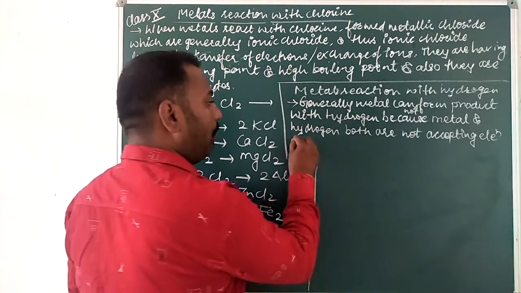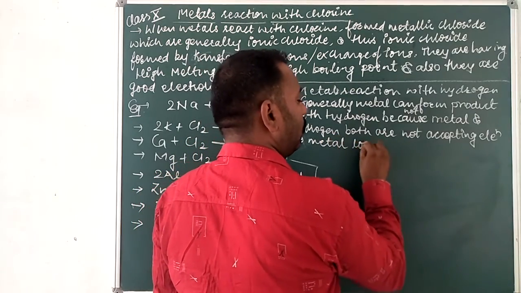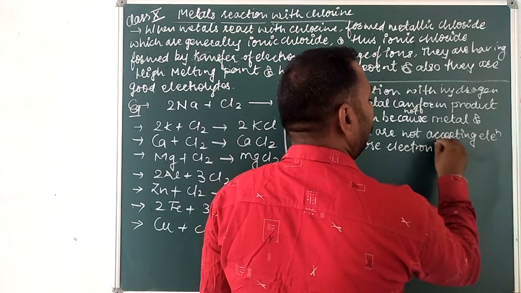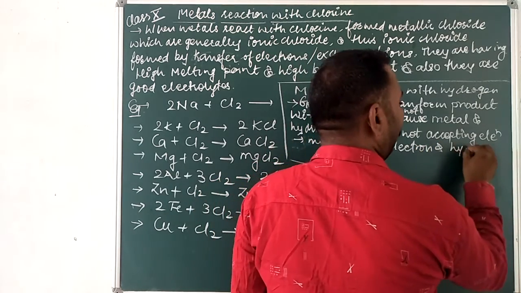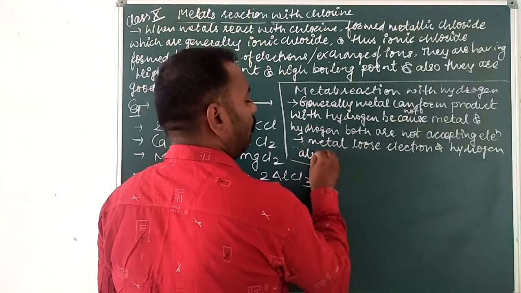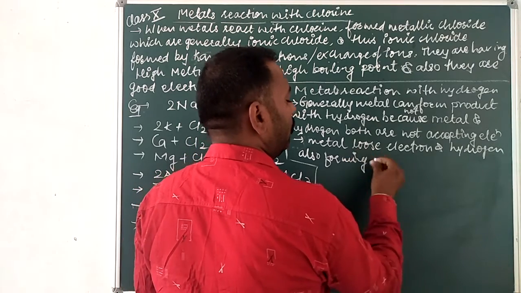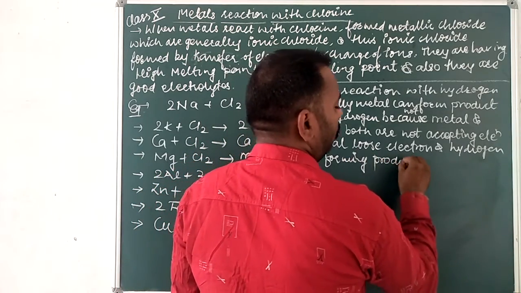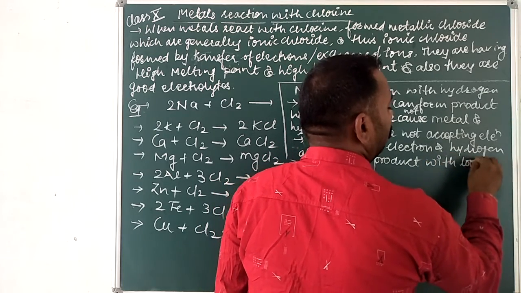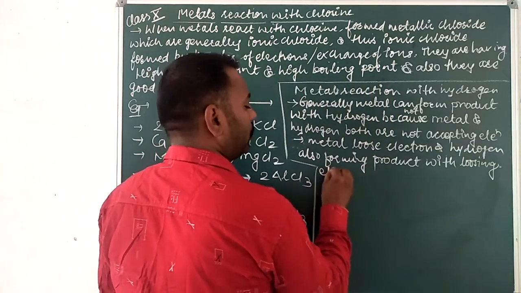It means metals lose electrons, and hydrogen also forms products by losing electrons.